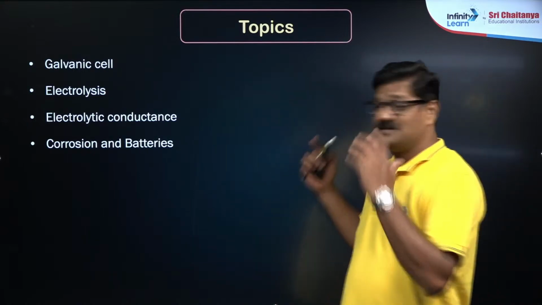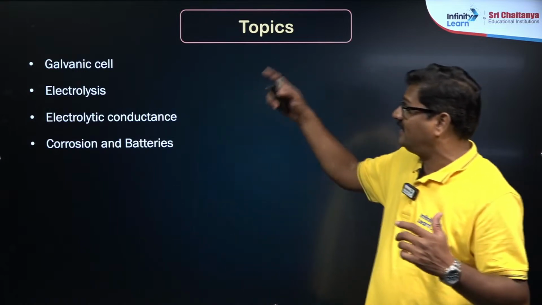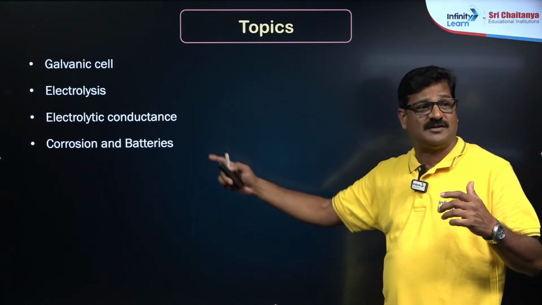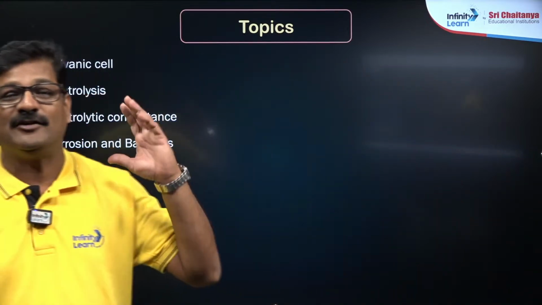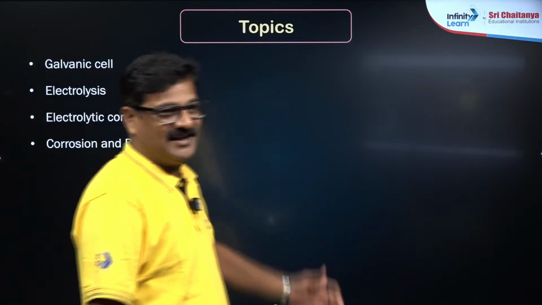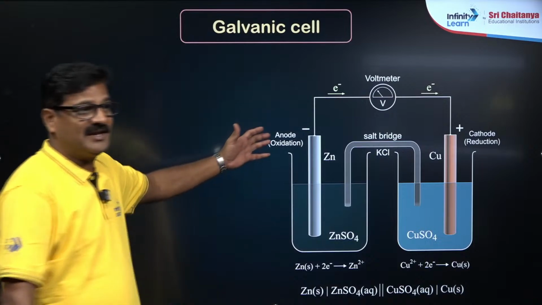So in one wrap in the entire class: galvanic cell, electrolysis, electrolytic conductance, and corrosion and batteries. You just take a book and pen and you can write all the topics that I am going to discuss in this. Right? Let's talk about the first topic, which is going to be the galvanic cell.